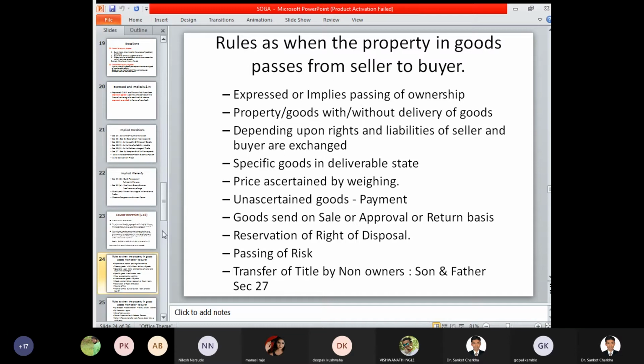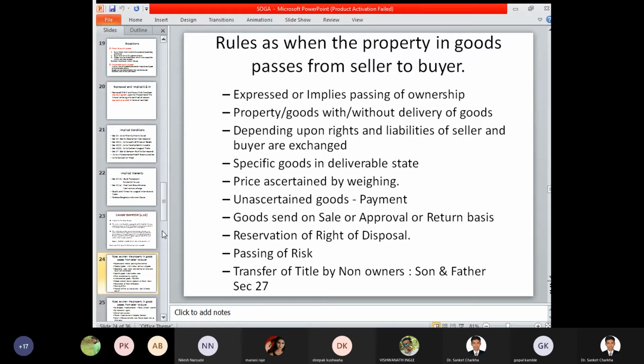Reservation of right of disposal. So right of disposal is a particular concern wherein you want to dispose of a certain property of goods and services. For example, whenever a particular order was placed and procured, at the time of the delivery the goods get damaged or disposed of, that is, they are not fit for consumption or usage. In this case, we can identify that the property was already transferred, the payment was made, and the weighing of those goods and services was also done. So if the goods are ready for disposal, then based on those concerns, the property or the ownership rights pass from seller to the buyer.